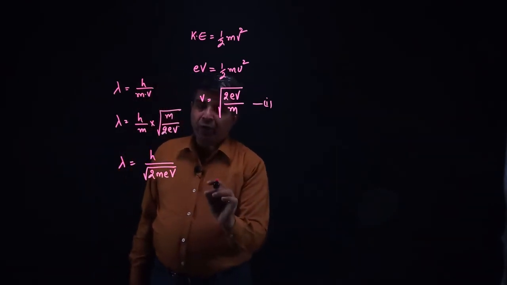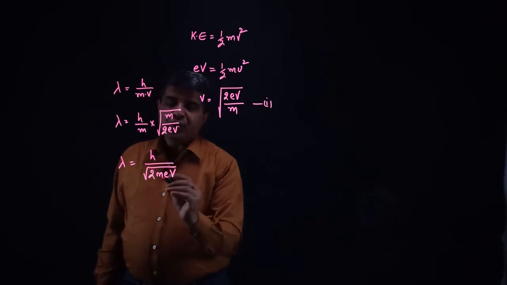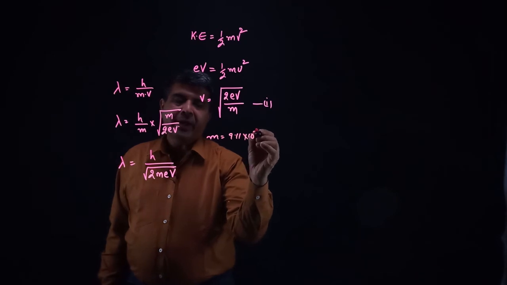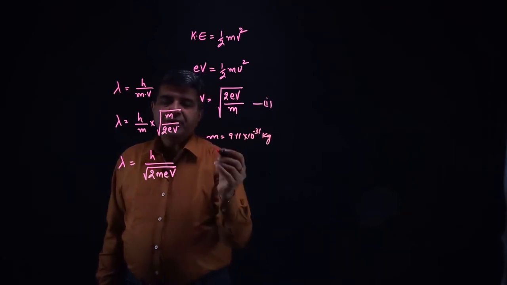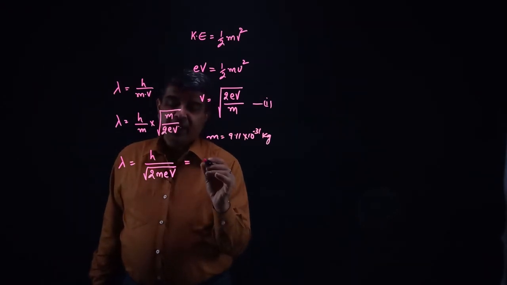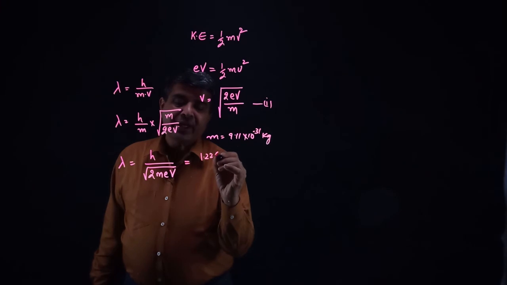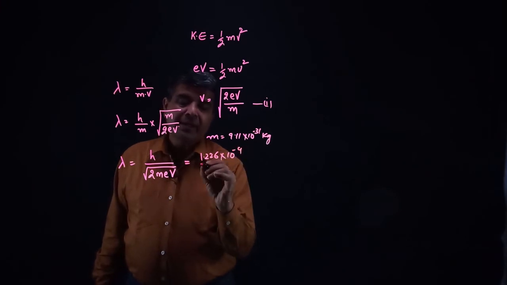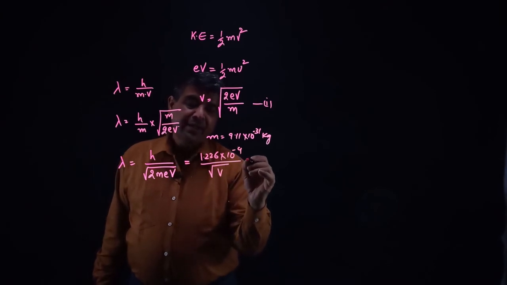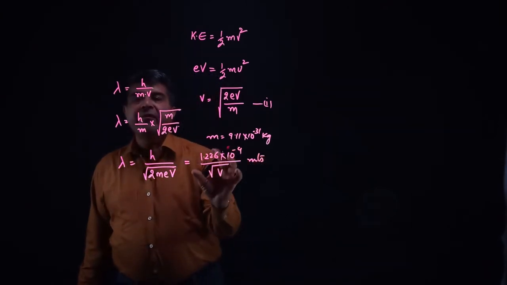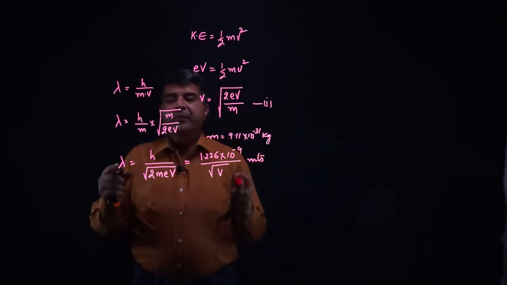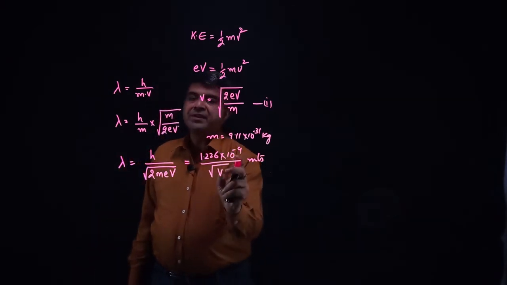Now for an electron, the mass of electron is 9.11 into 10 raised to power minus 31 kg, and the charge on the electron is also fixed. Now substituting the values in this equation, I will get 1.226 into 10 raised to power minus 9 over under root of V meters, where V is the potential difference. So this would be the wavelength associated with the electron if it is accelerated through a potential difference V.